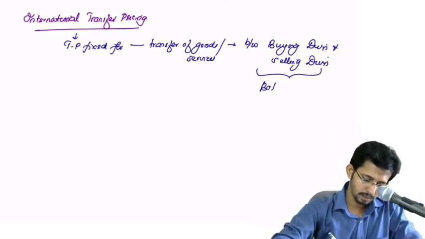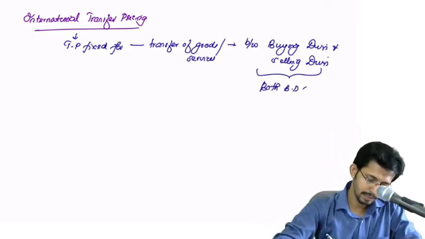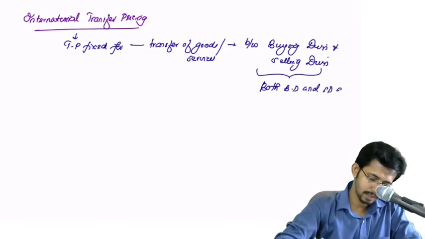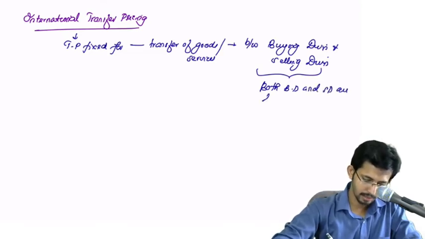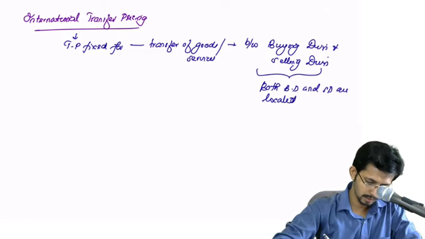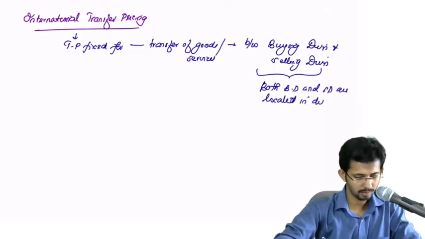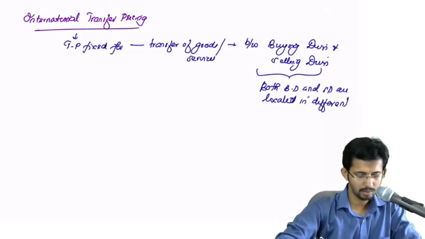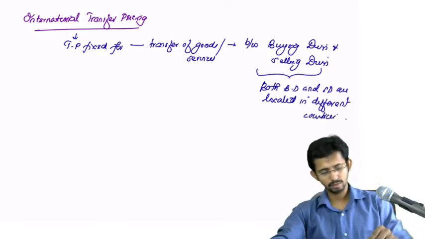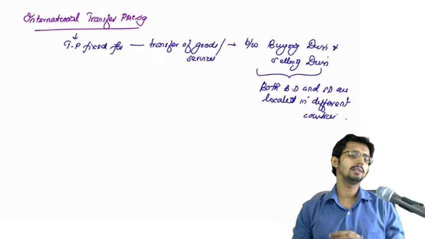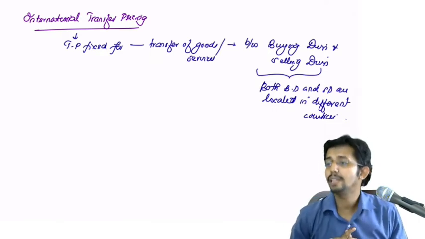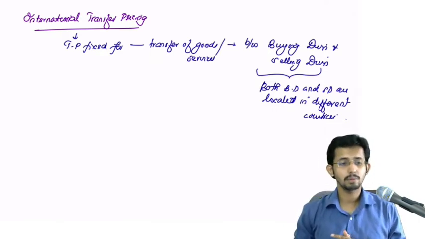But both buying division and selling division are located in different countries. Both buying division and selling division will be located in two different countries. That is why it is known as international transfer pricing.